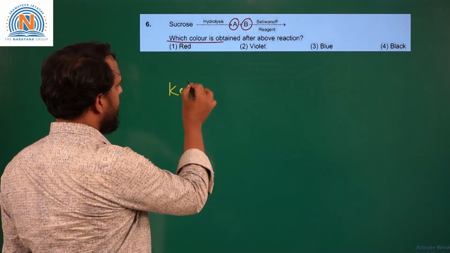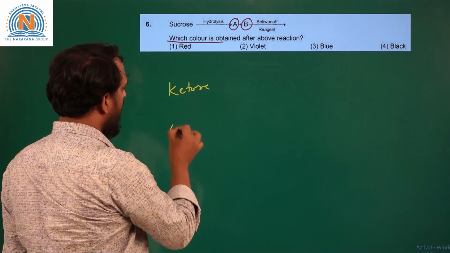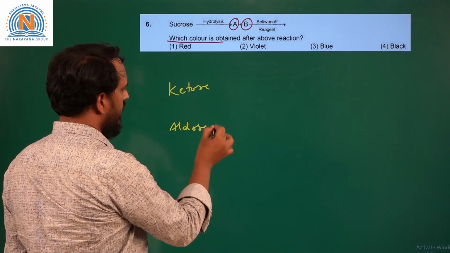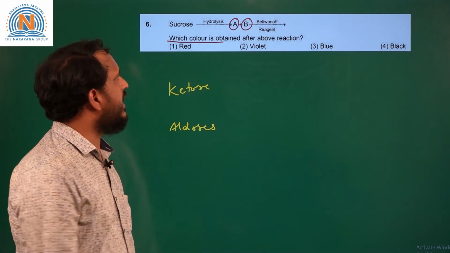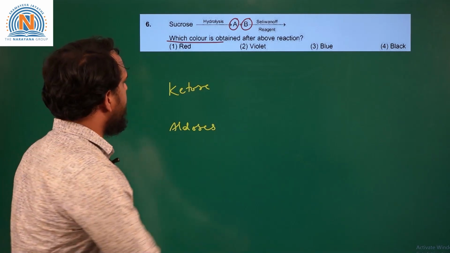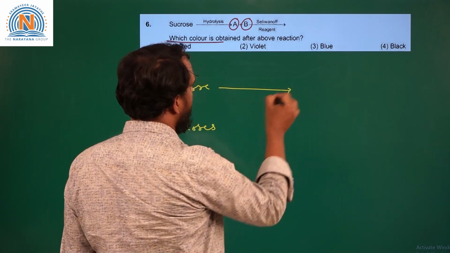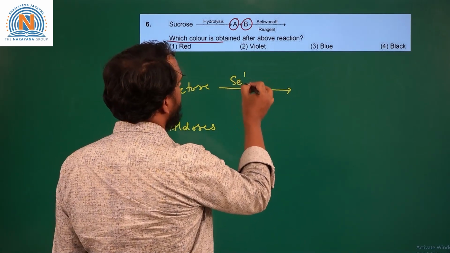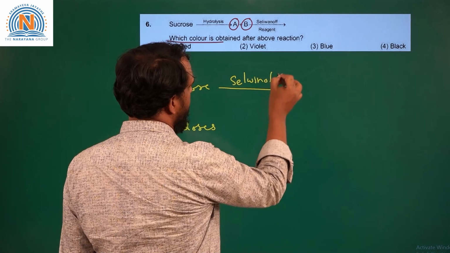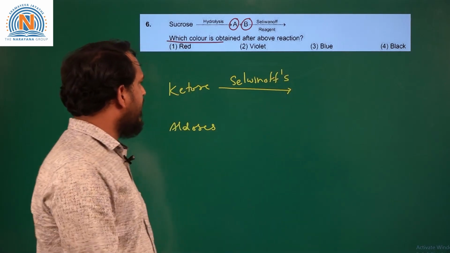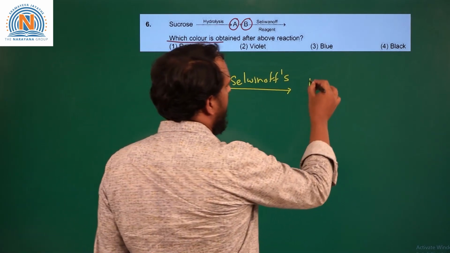So ketoses and aldoses can be distinguished or identified by this test. So in ketose, if we add Selivanov's reagent, it will produce a red coloration.